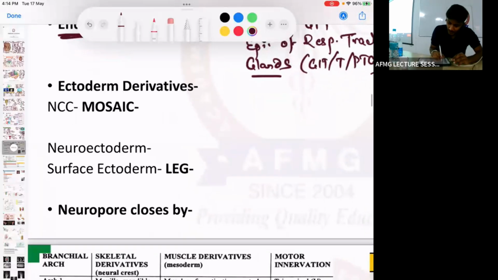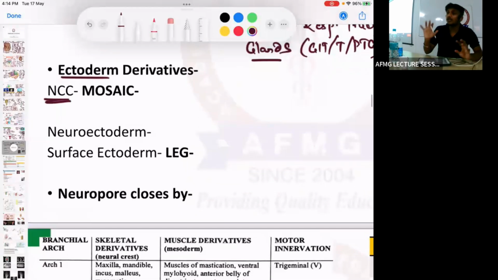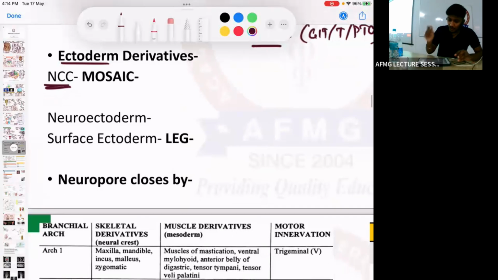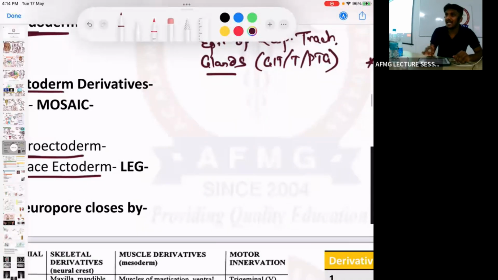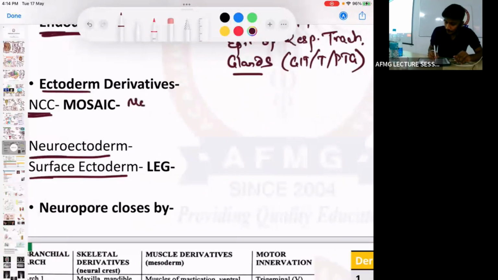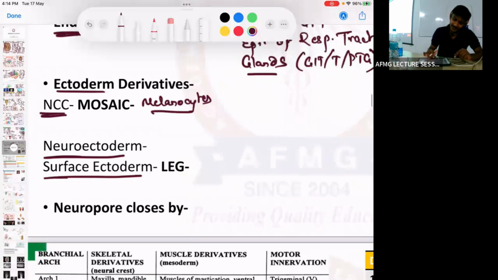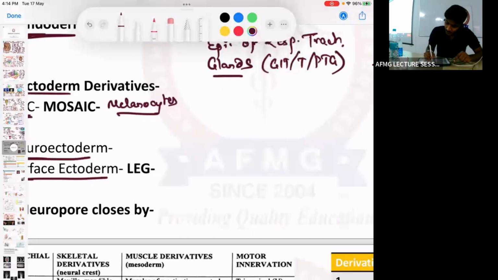Now if I talk about ectoderm derivatives, neural crest cells. The ectoderm usually differentiates into the neural crest cells, the neuroectoderm and the surface ectoderm. The neural crest cells mnemonic is MOSAIC. M for melanocyte. This is an important question from dermatology. Melanocyte has been asked. Melanocytes are derived from neural crest cells. Okay, M for melanocytes.